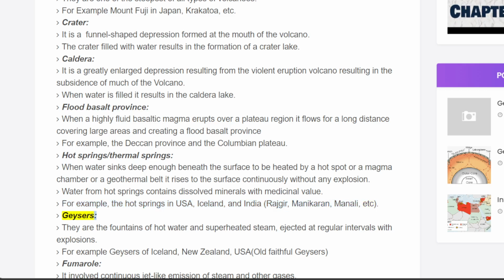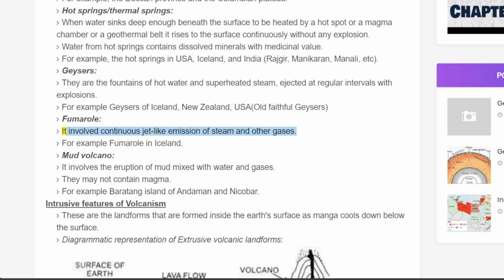Geysers. They are fountains of hot water and superheated steam, ejected at regular intervals with explosions. For example, geysers of Iceland, New Zealand, USA, Old Faithful geyser. Fumarole. It involves continuous jet-like emission of steam and other gases. For example, fumaroles in Iceland.